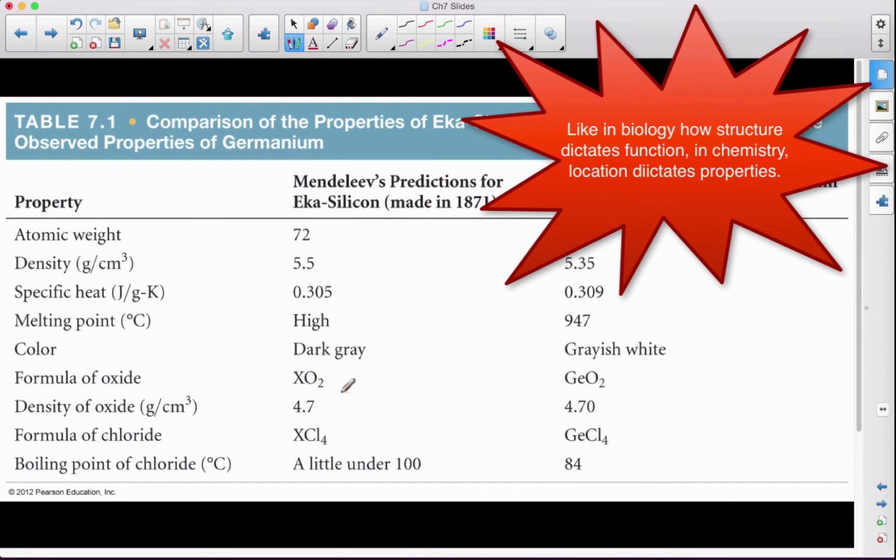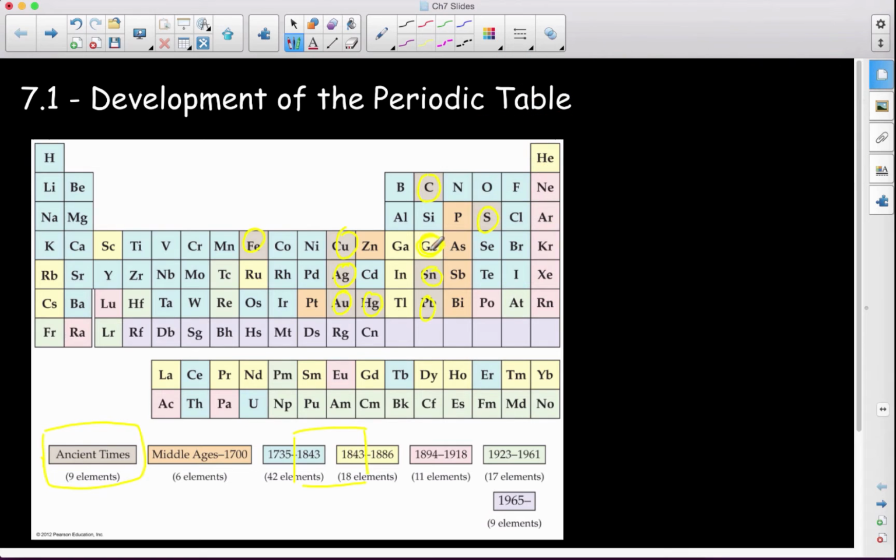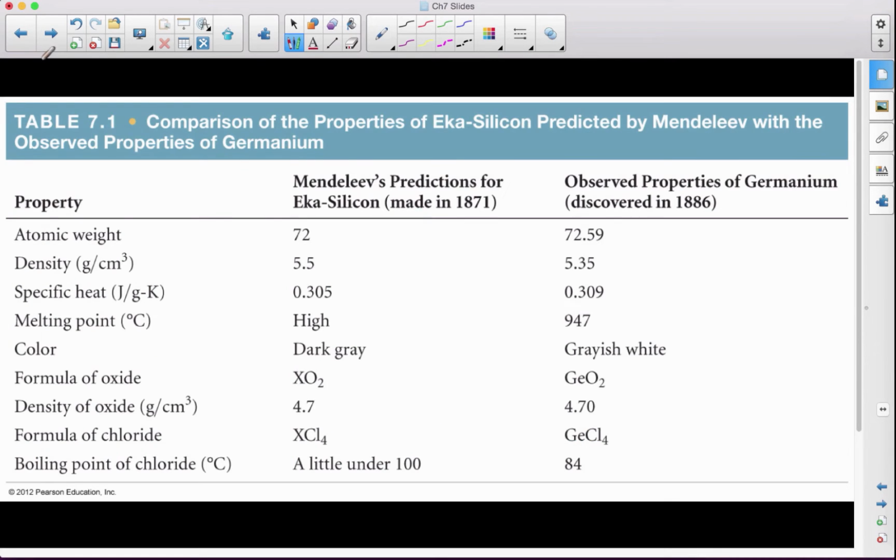He predicted all those things based on periodic law, based on the fact that where this is in a group and where this is in a period, he could predict all those properties simply based on its location, because all of that goes back to what it is composed of in terms of protons and electrons and how those things are arranged. And that's really what this chapter is about. It's about taking those electron arrangements we talked about previously, and using that to come up with a whole boatload of properties simply based on location and what is essentially their arrangement of electrons.